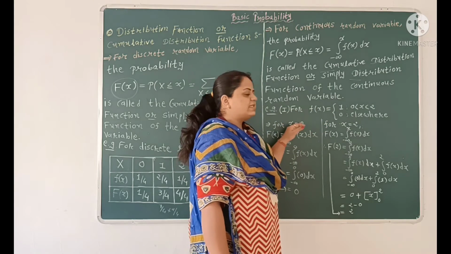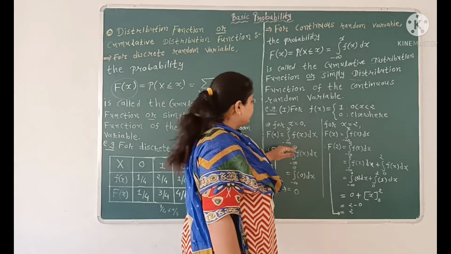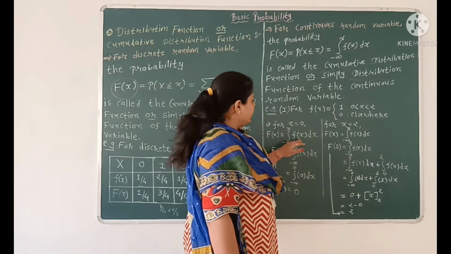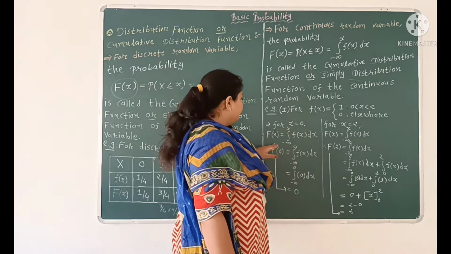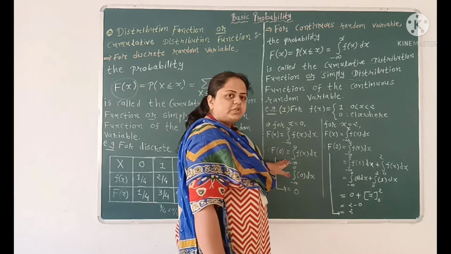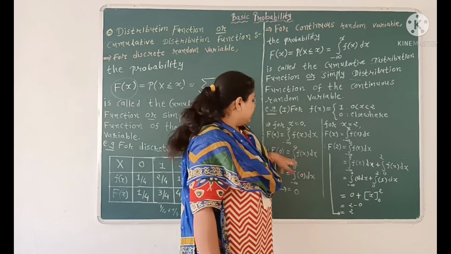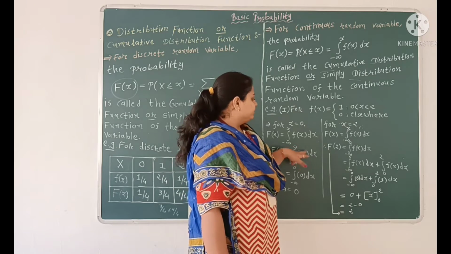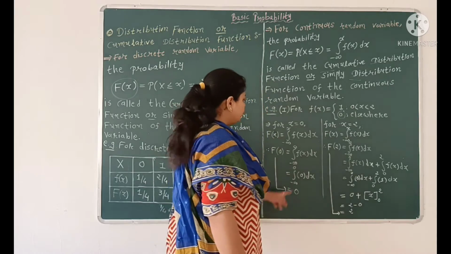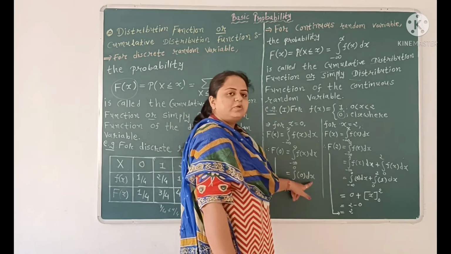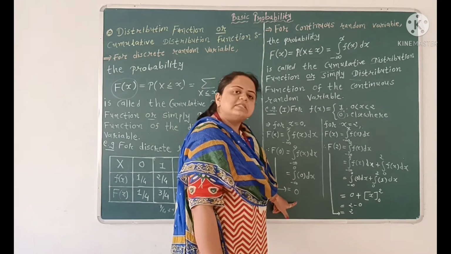So first of all, for x equal to 0, we know that the distribution function is equal to integration from minus infinity to x of f of x dx. Here we have to find it for x equal to 0. So F of 0 is equal to integration from minus infinity to 0 of f of x dx. In minus infinity to 0, that is for values less than 0, we are given the function equal to 0. So integration from minus infinity to 0 of 0 dx, and integration of 0 is 0. So F of 0 we get 0.